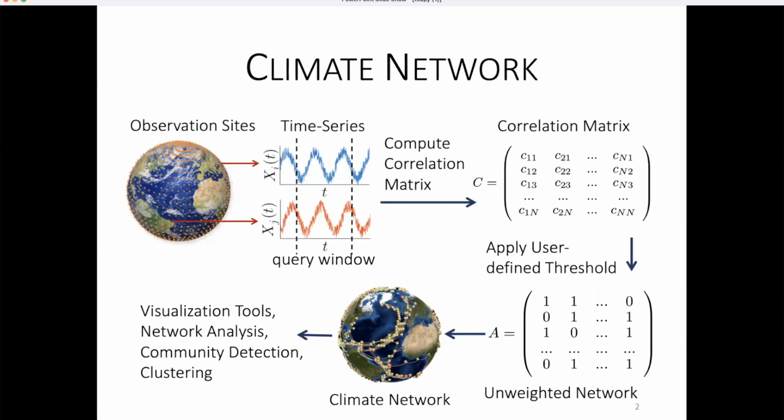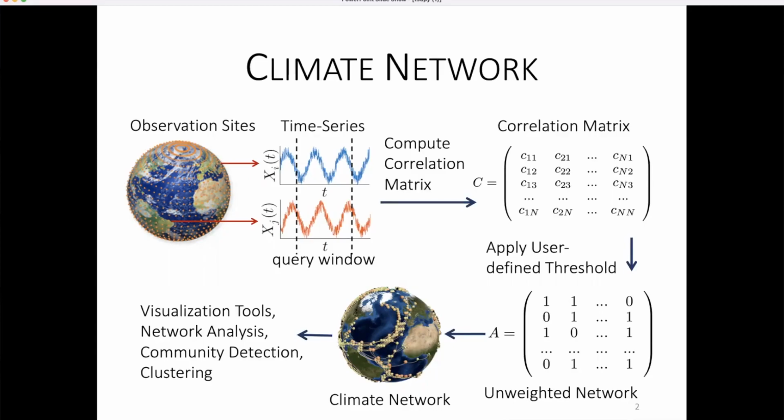Nodes in climate networks are geographical locations characterized by time series, and edges represent the degree of correlation between the time series. Climate networks have been shown to be powerful tools for gaining insight on earthquakes, rainfalls, and other global climate events. In this demo, we will showcase how tsupy can assist with efficiently analyzing events such as El Nino.